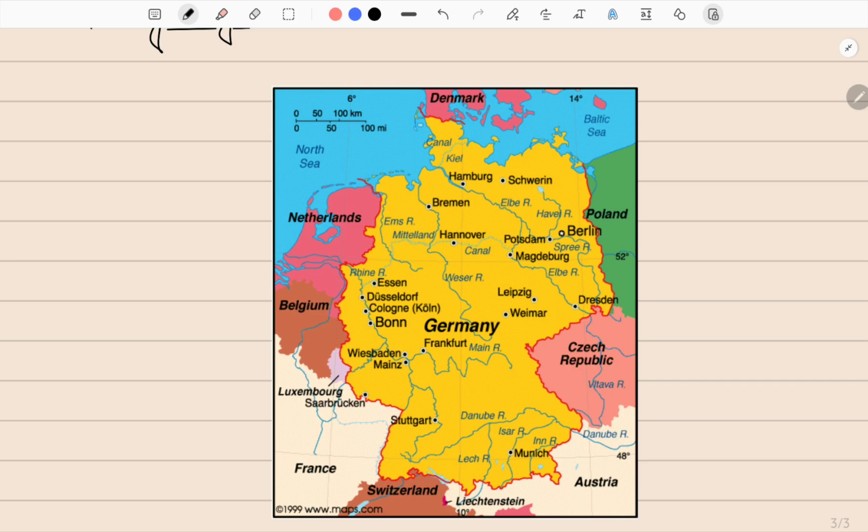Also today, Germany is controlled through Berlin, and Berlin is the capital of Germany, and the largest city of Germany is Bonn.